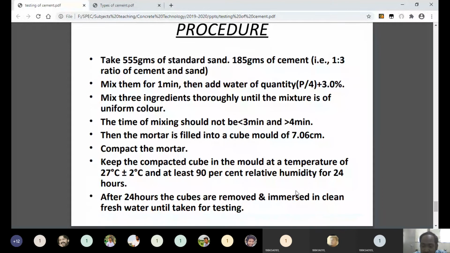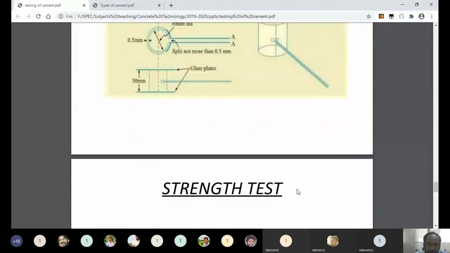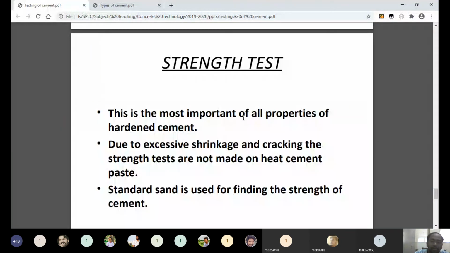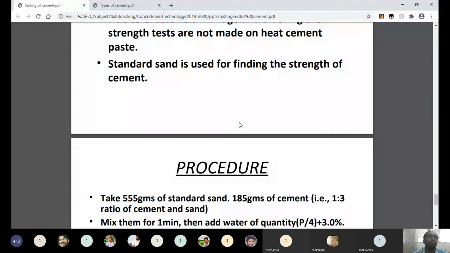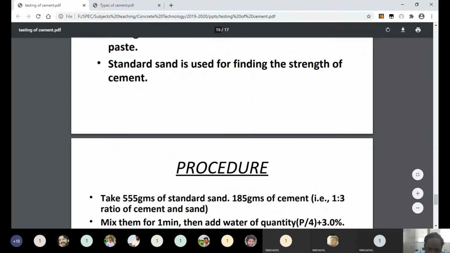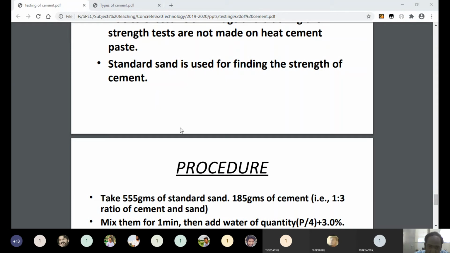Like this we can measure the strength of cement. I hope you all understand how to measure the various properties of cement in the laboratory. Now I can ask, anybody can answer: what are the different laboratory tests we can conduct on cement? What are the 5 types of tests we can conduct on cement? Tell me. Anybody can answer.